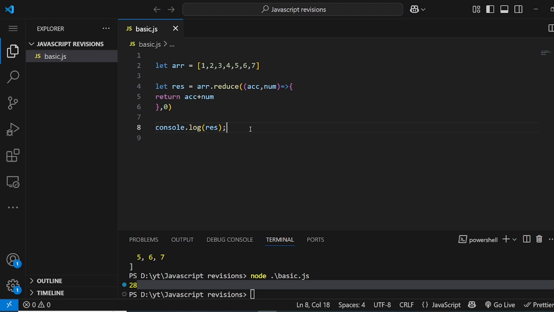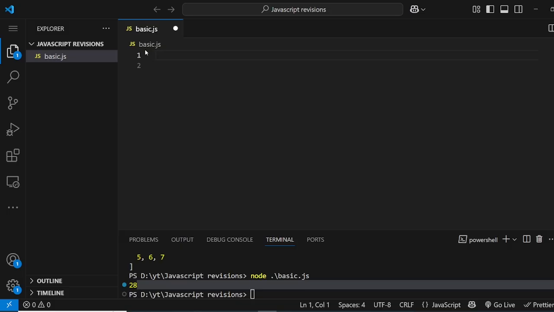Now let's move to the next question, which is explain strings. Basically, tell us a little bit about strings. So what are strings?